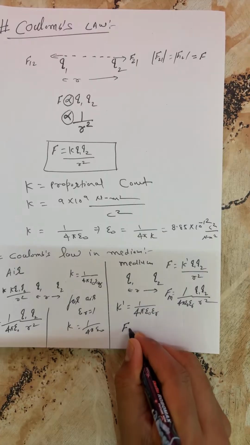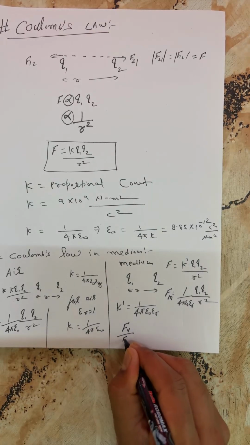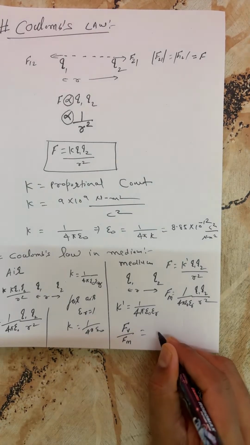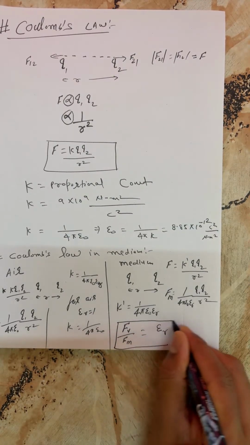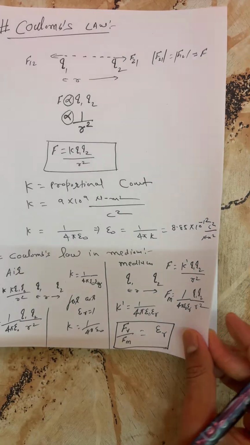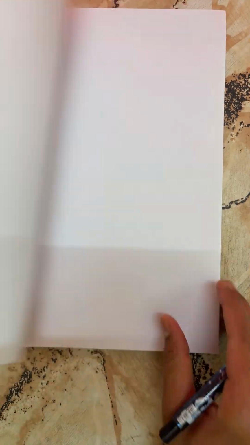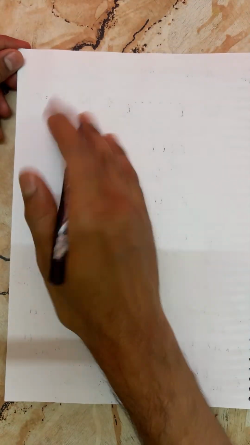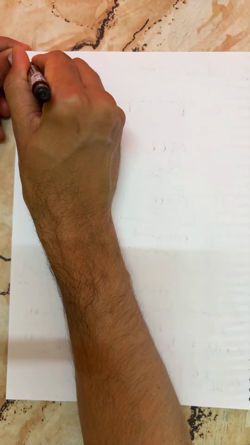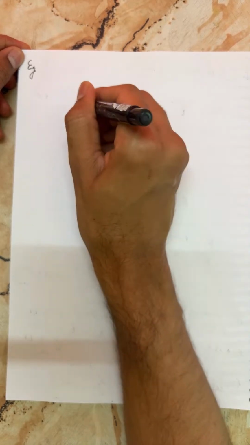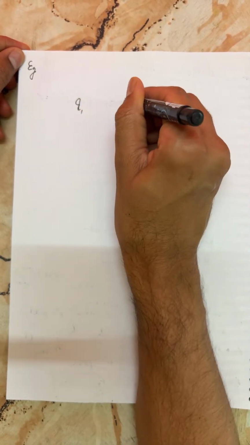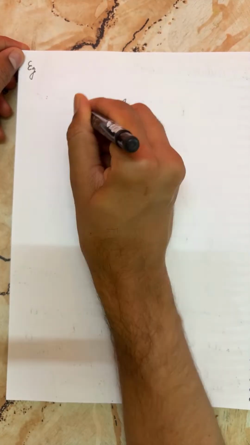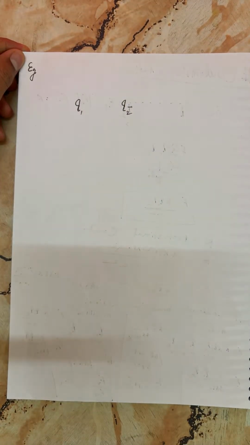So finally, as a result, keep in mind F_v/F_m is equal to ε_r. Let me clear one question here. This is a very good question. Let us suppose we have a charged particle. It's an example, or I can say a concept. This is Q1 charged particle, this is Q2. One is positive, one is negative.